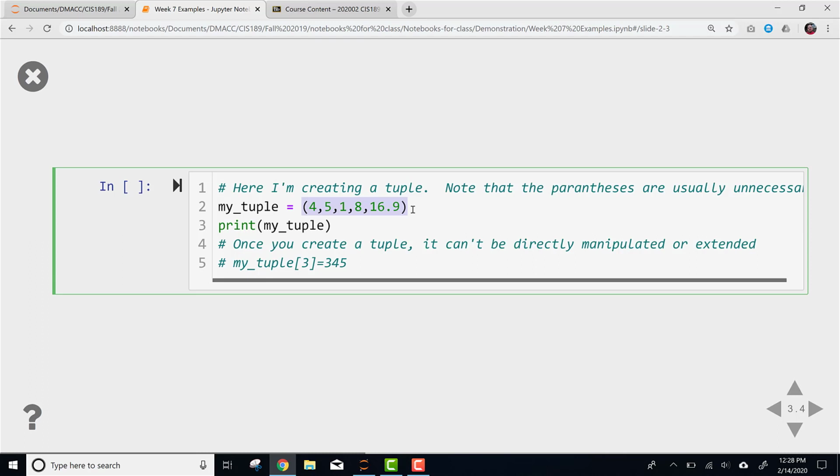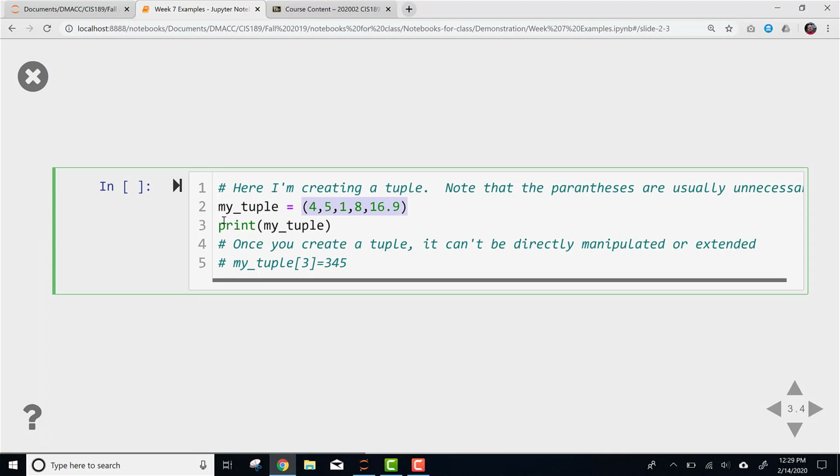It will just assume, if I just said, for instance, my tuple equals 4, 5, it's just going to make it a tuple. It just knows that's what you want. But if you have a tuple of length 1, you have to put the parentheses around it. Otherwise, it doesn't know how to handle that. So I would say best practice, just always put the parentheses around it, because it makes it obvious. But you don't have to. You can get away with it. In most cases, when somebody does this without the parentheses, they're actually doing it by accident. But I just wanted you to be aware that that's what's going on.